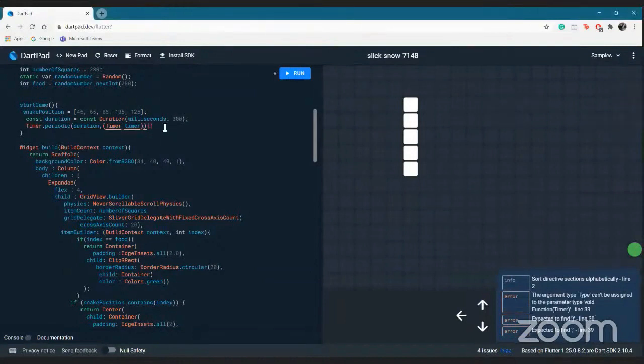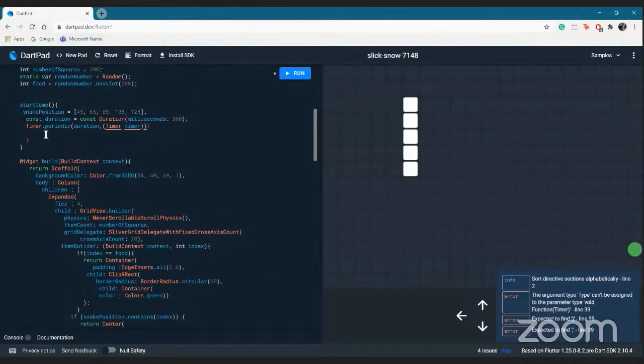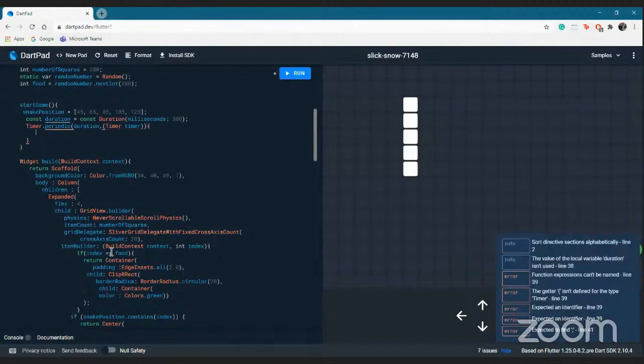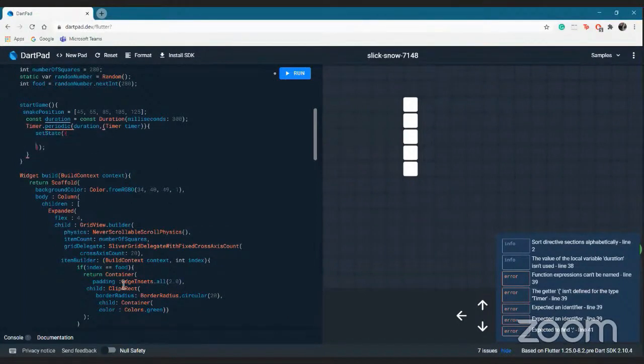So whenever this is happening, what I want to do, so each 300 seconds, I'll check the state of the snake. So again, we'll use the same function called set state because we want to alter the state somehow. Now we want to alter the snake. What we want to do as soon as the game starts, we'll turn the show nav into true because now the game has started.